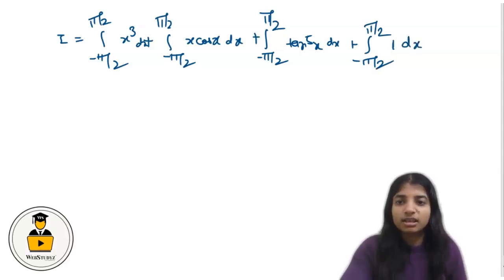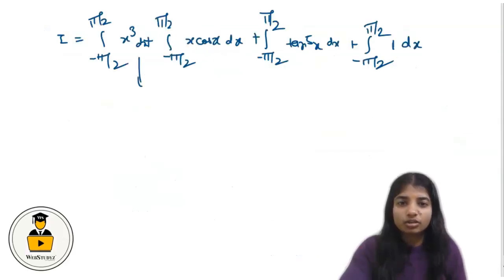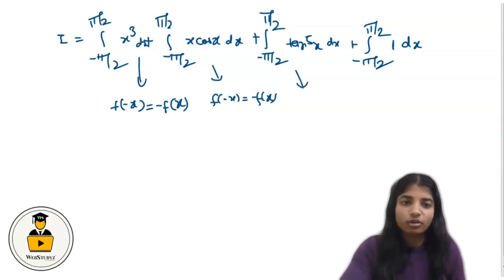As we discussed above, for x^3, the value of f(-x) is equal to minus f(x). Same for this case, f(-x) equals minus f(x), and same for this case, f(-x) equals minus f(x). But for the last case, f(-x) equals f(x).